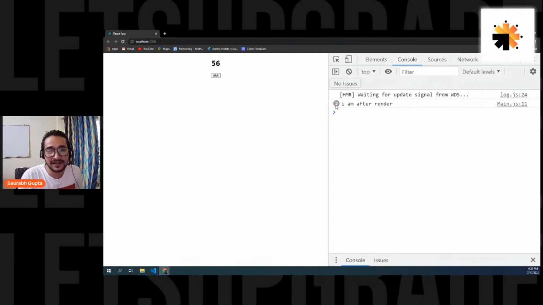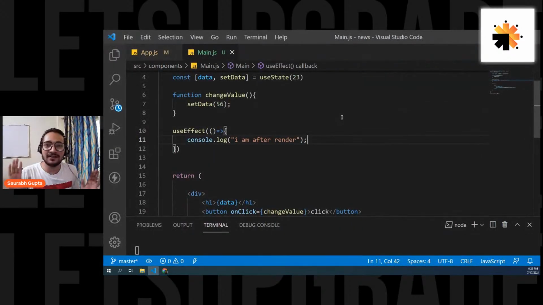Can you see the number of "I am after render" increased? Because the useEffect was called once again. I changed the state, the state change made the component re-render, and the component got re-rendered. So basically, the useEffect was also called again. So by default, useEffect is called after the render of the component.